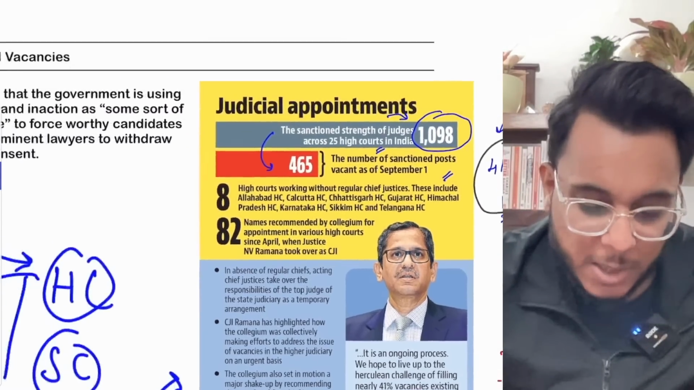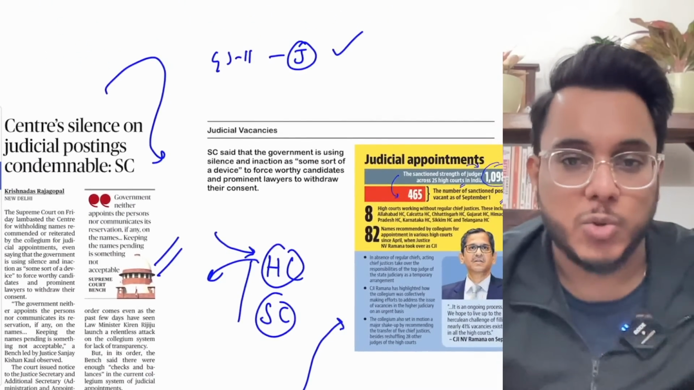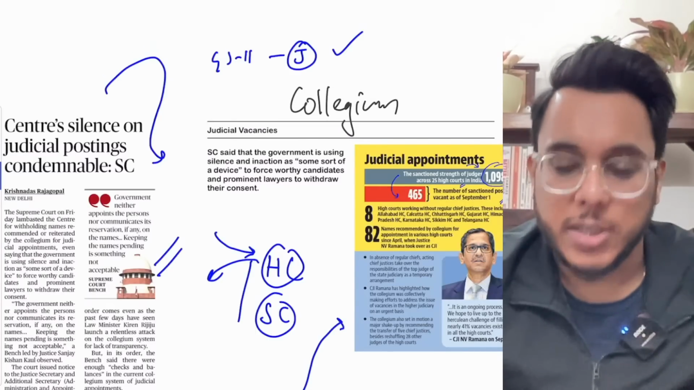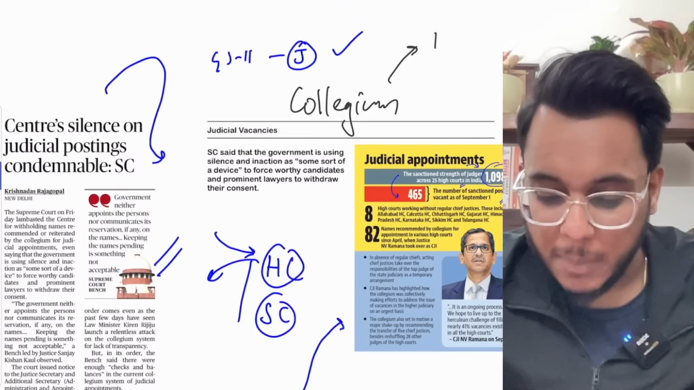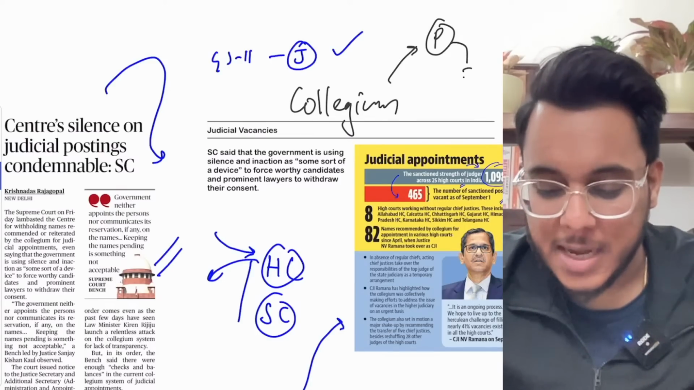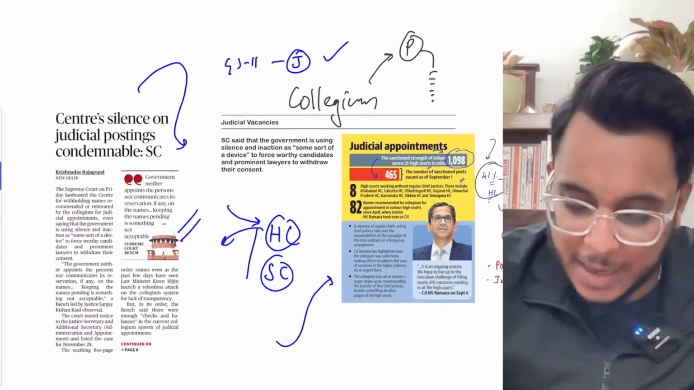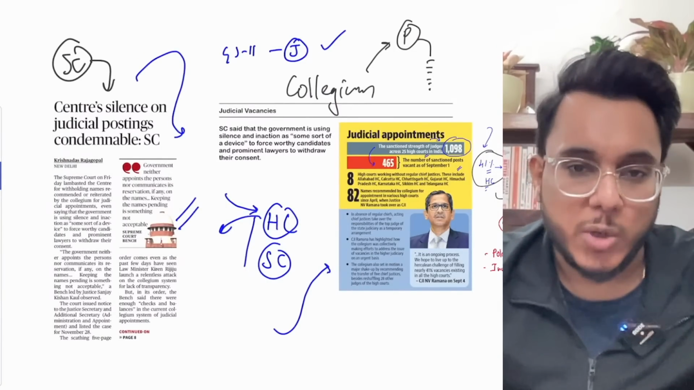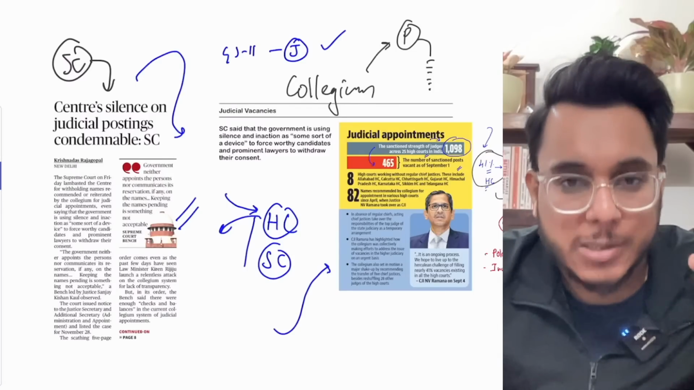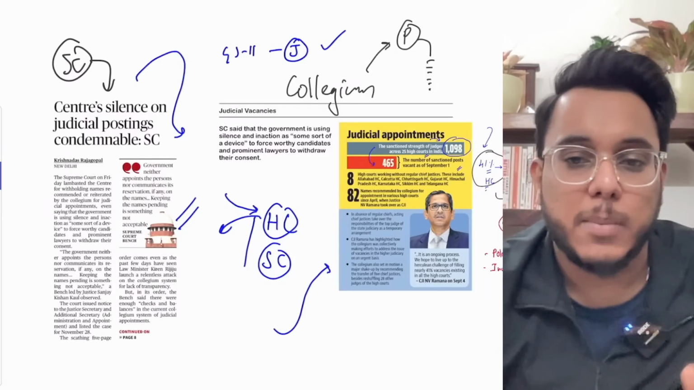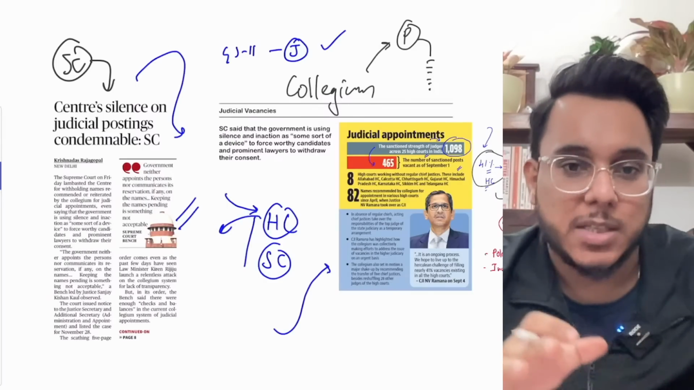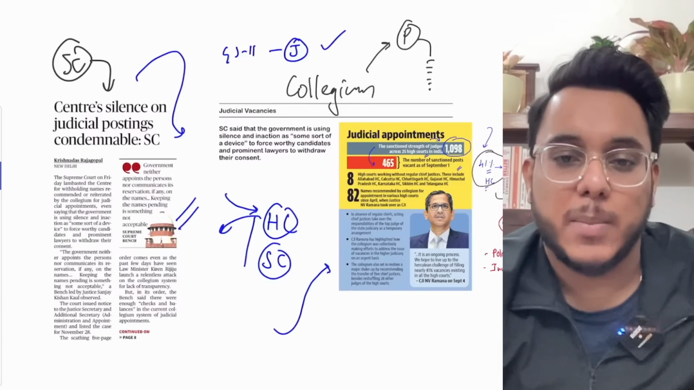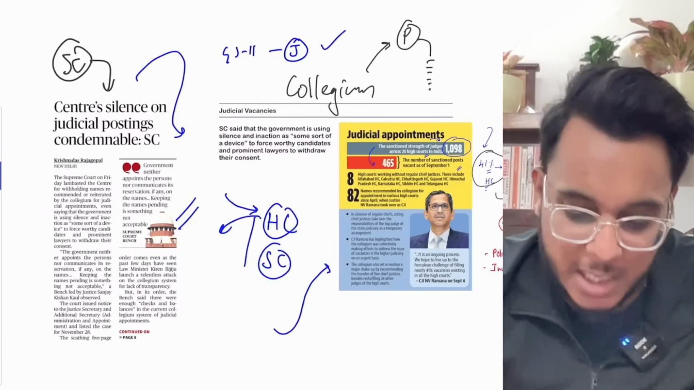Now see, when we talk about appointments to the High Court, they are done on the basis of the collegium, which recommends the names of the judges to the President of India, and the President then has to appoint those judges. Basically, the Supreme Court is unhappy with the central government. The Supreme Court is saying that the collegium has recommended so many names to be appointed as judges, but the central government is not taking any decision on that. The central government is silent, which is leading to many problems.